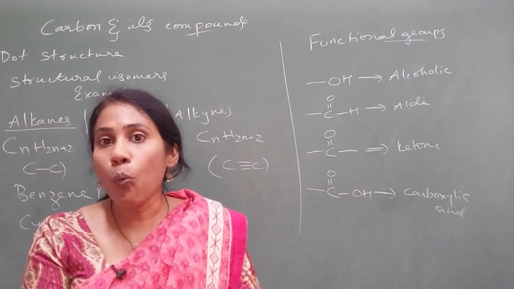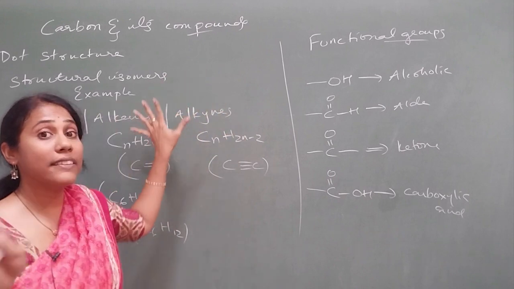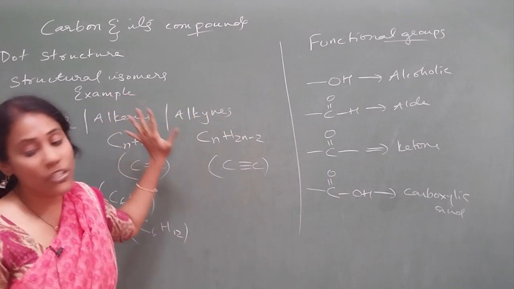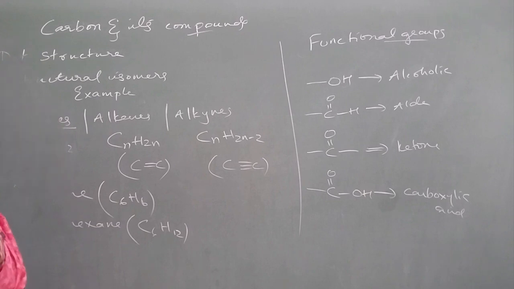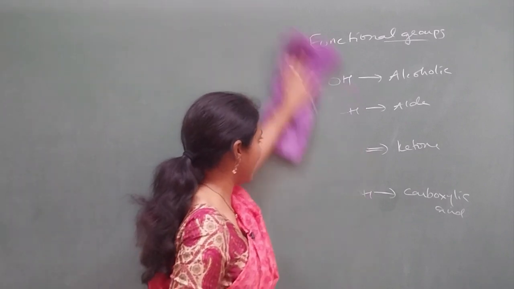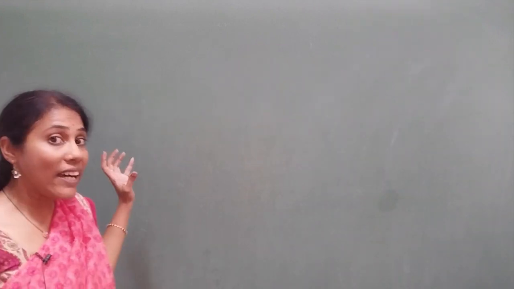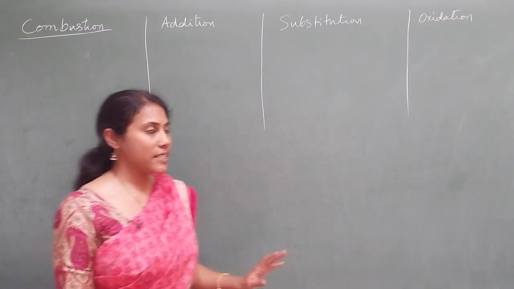So now, a little more that I will discuss is the chemical reactions of carbon compounds, the chemical reactions of alcohol, and the chemical reactions of acetic acid. This is where people lose marks, so let us revise them slowly. Here are the 4 reactions you have to concentrate on more.